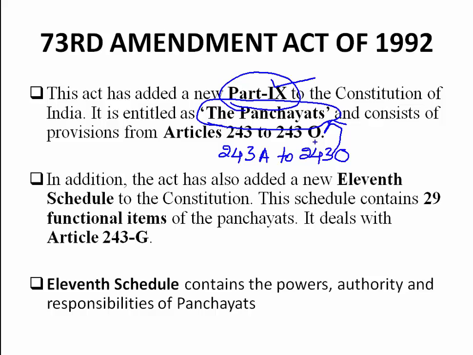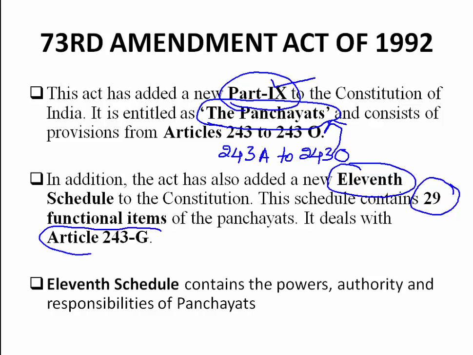Next point. In addition, the Act has also added a new 11th Schedule. This is also a very important question. Which schedule? The 11th Schedule. This schedule consists of how many functional items? 29 functional items. This is also very important information. It deals with which article?